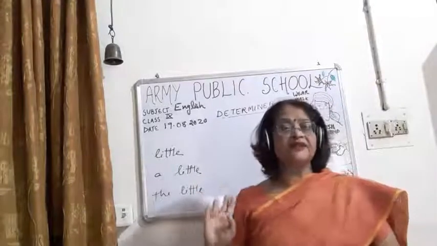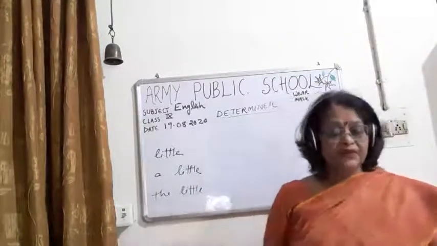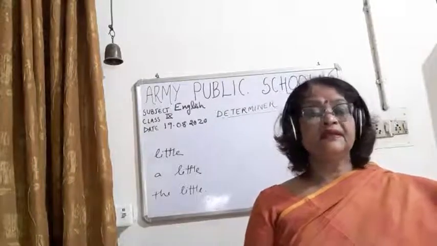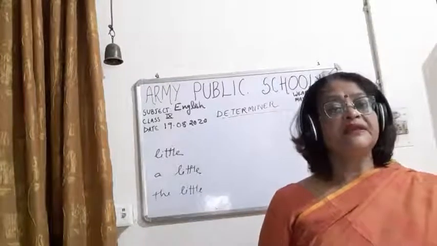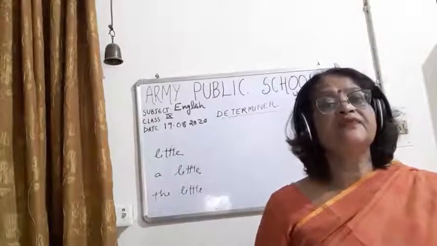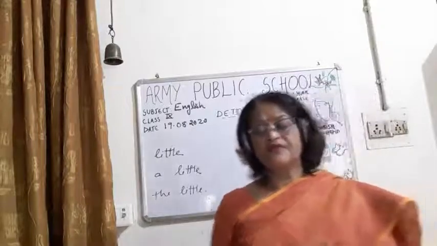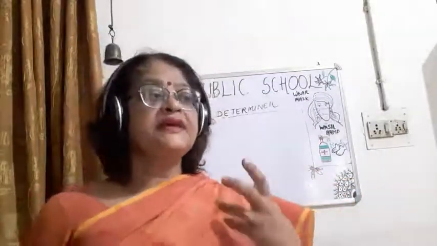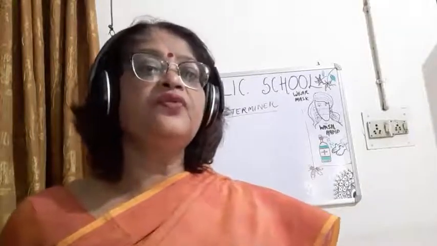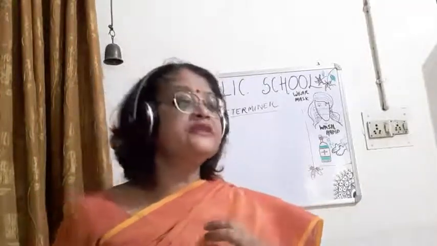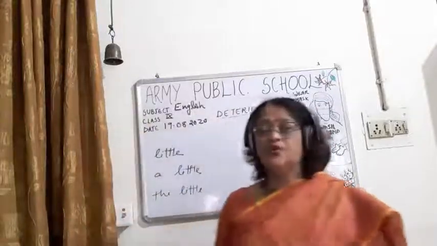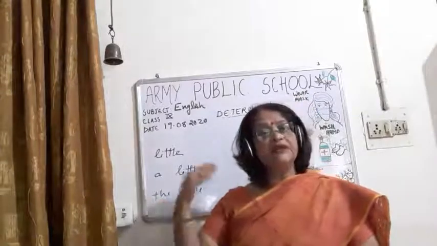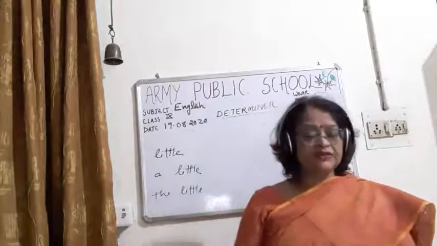These articles make a great difference in the meaning. If we use a with little or the with little, the whole meaning will be changed. I will be telling you how.